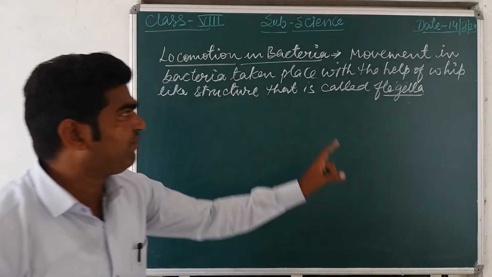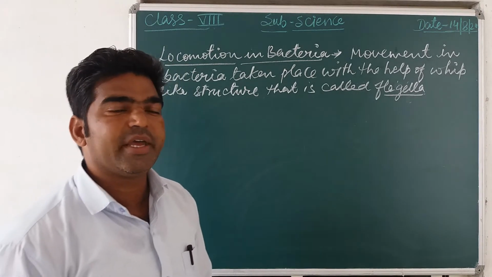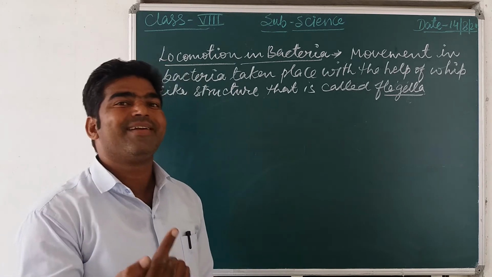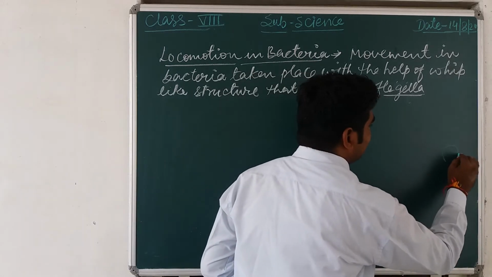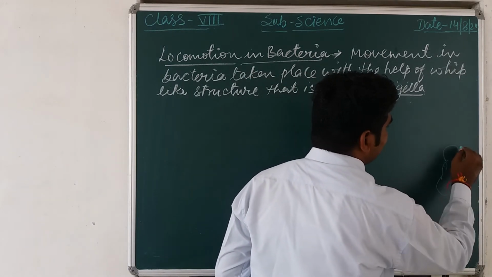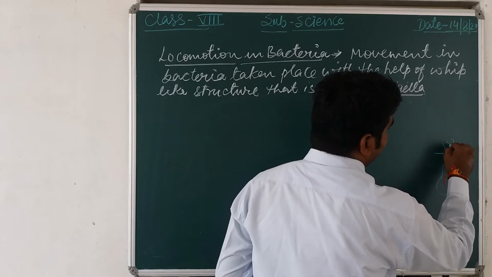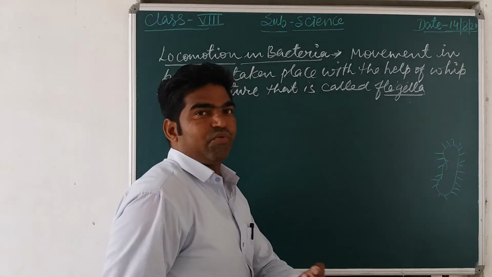That is called what? Flagella. So flagella and the cilia. Cilia is also a locomotive organ that is found in the paramecium. Generally you see finger-like projections on the body of the paramecium. Suppose that this is the paramecium, and you can find these small finger-like projections.